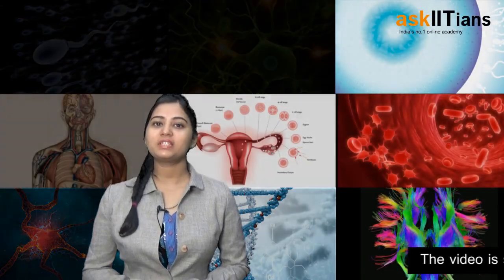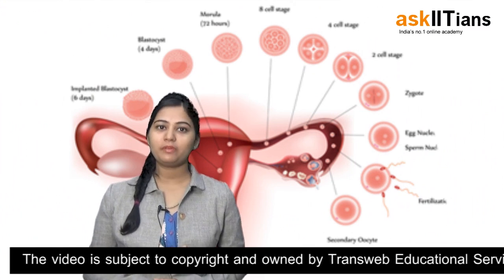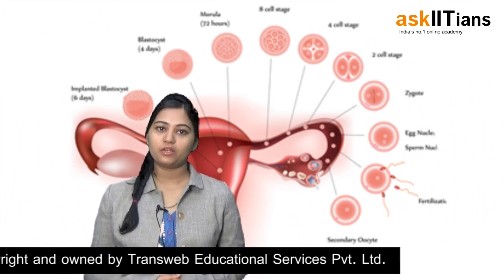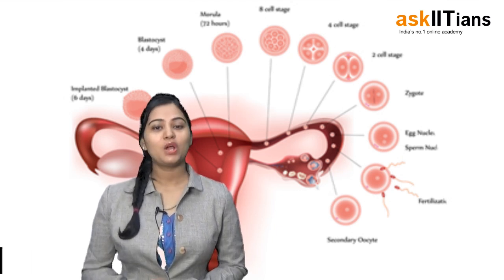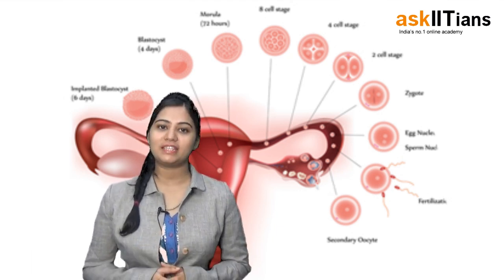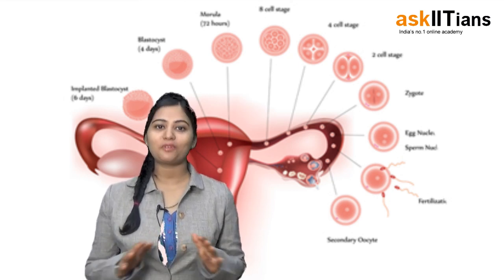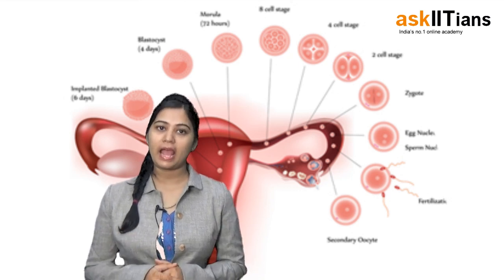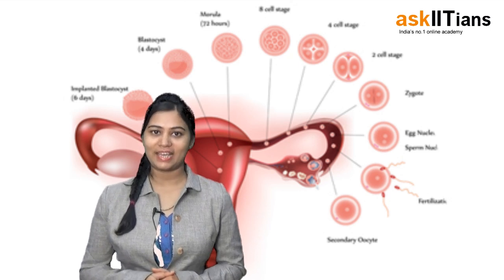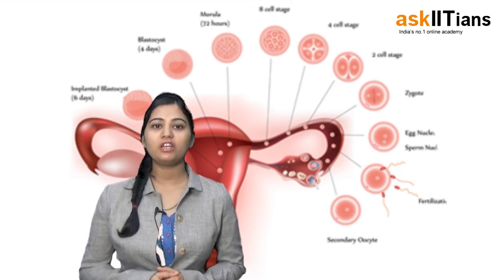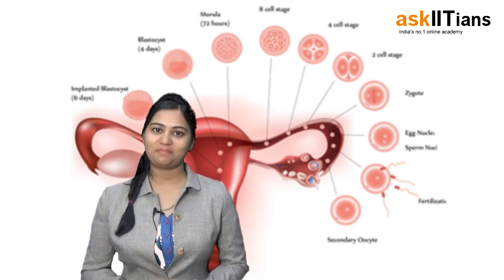Today we are going to start with the topic menstrual cycle. This topic will be divided into two parts. Under the first part we will discuss what is menstrual cycle and what are the phases of menstrual cycle. In our second part, we will see the complete process of menstruation and the hormonal control of menstrual cycle, as well as the topic menopause. So let's begin with the first part.